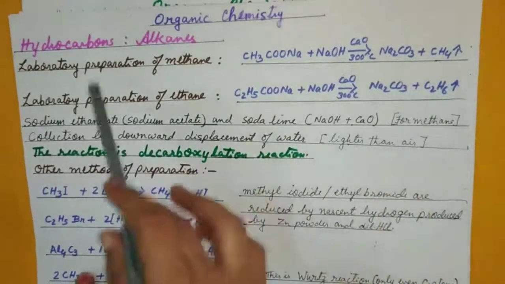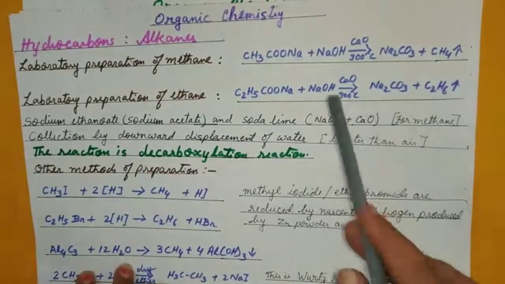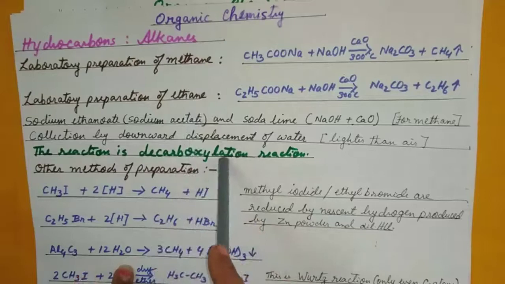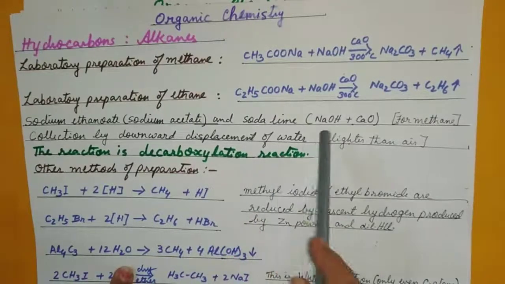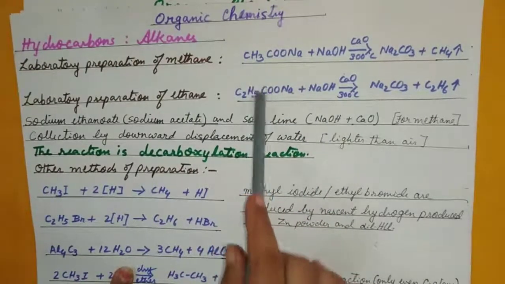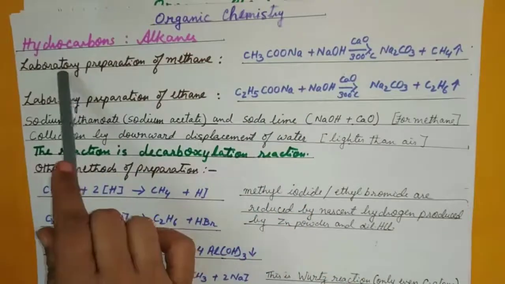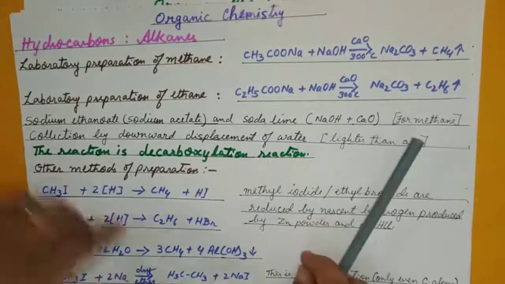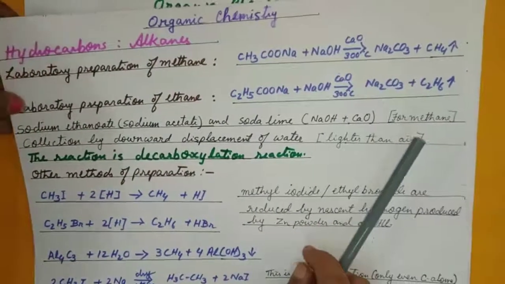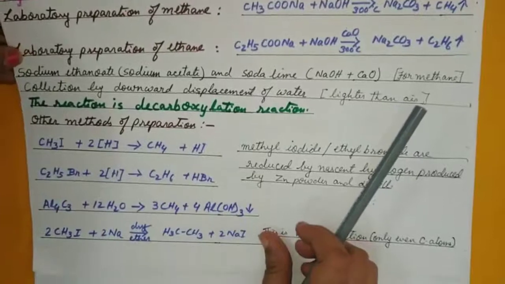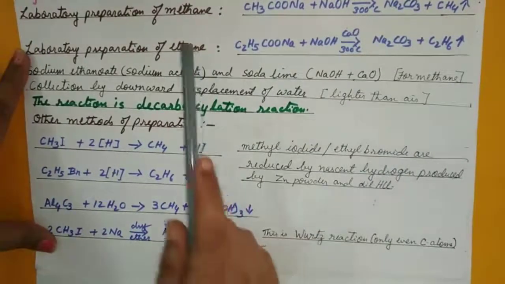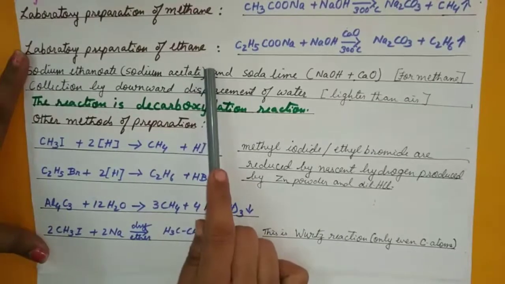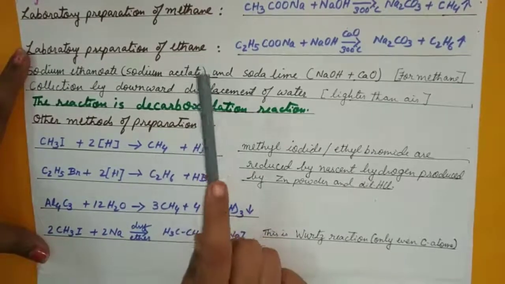So you should know this entire part, that the laboratory preparation of an alkane is known as a decarboxylation reaction. So I guess one question definitely from this part, laboratory preparation, either methane or ethane, for sure in the question paper. The type of questions changes every year. But yes, from this part they always put a question. You can check that 10 years paper as well, and that will be a proof that it is there.